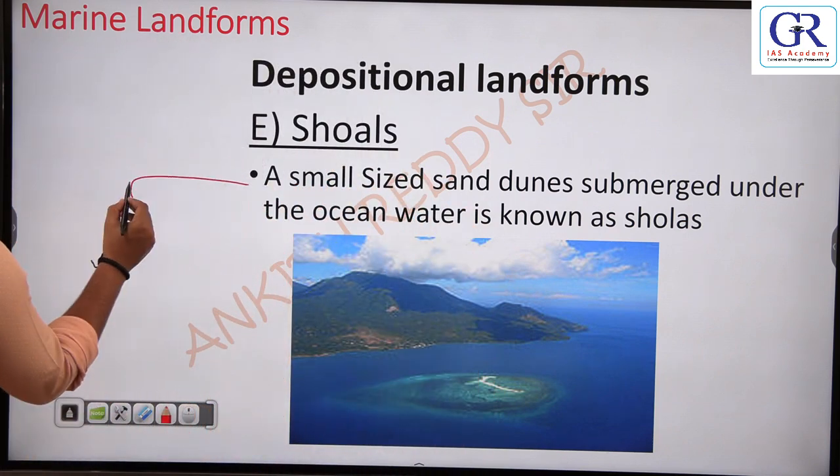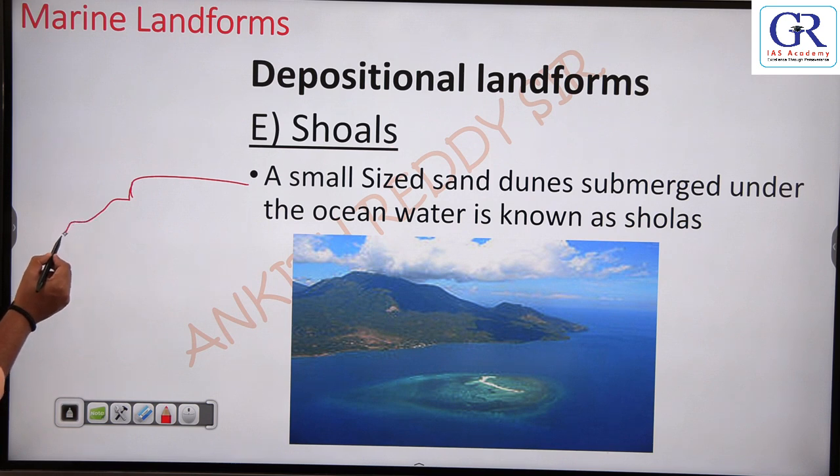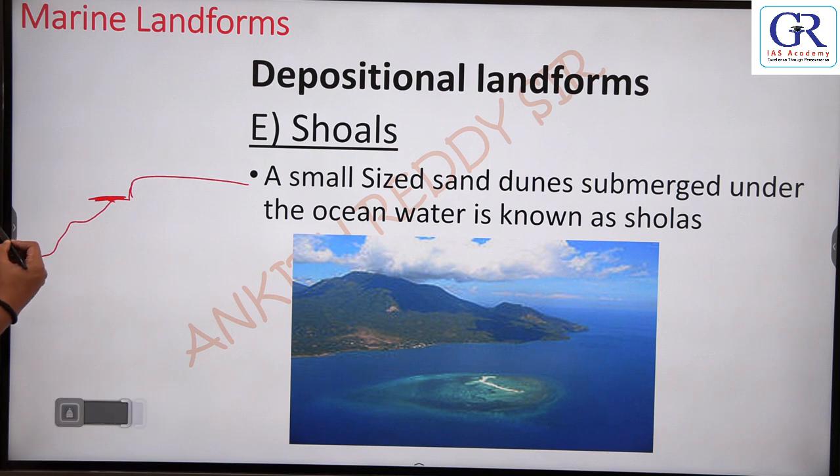So this is the coast, this is the ocean, right? So this place is ideal for the corals.